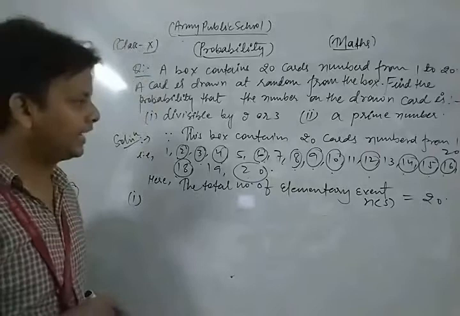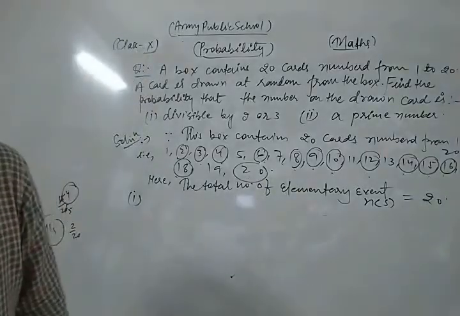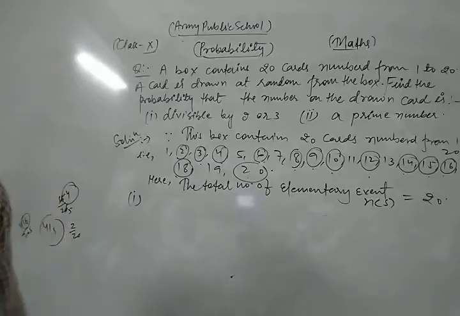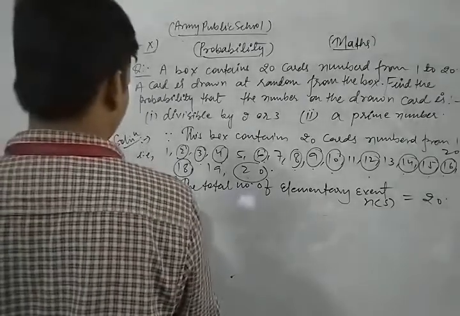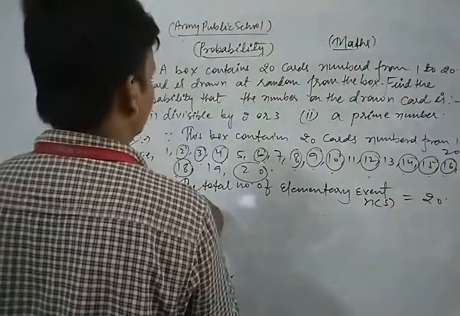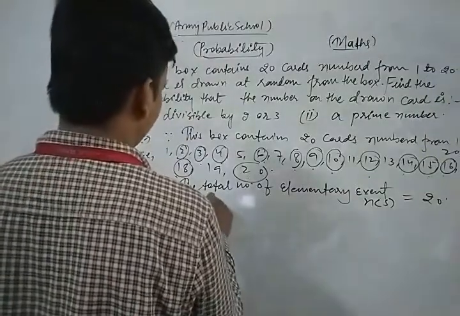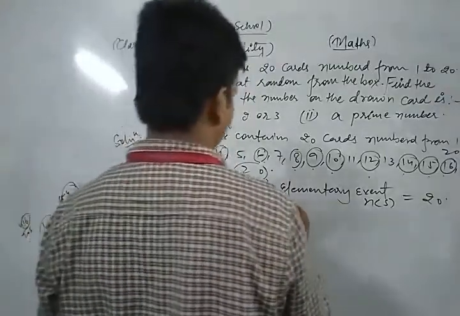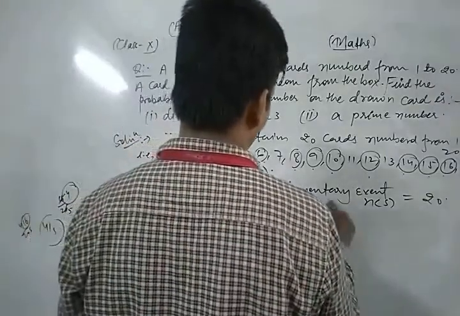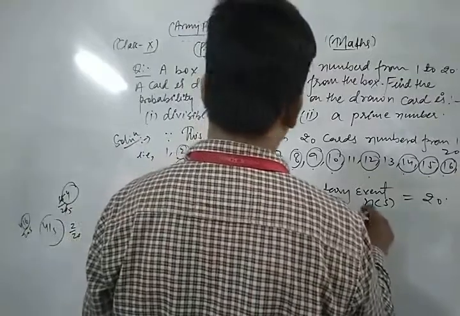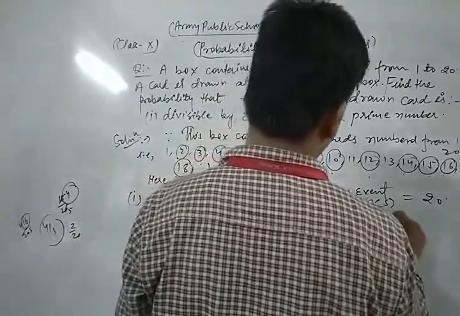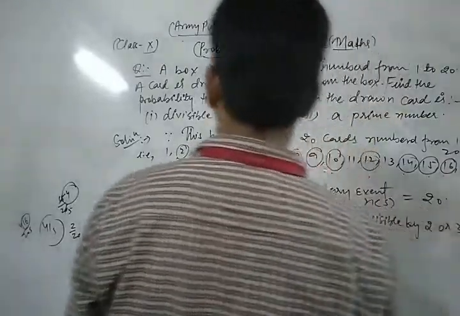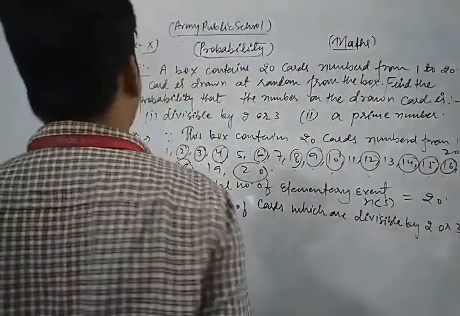So in this way, the total number of cards which are divisible by 2 or 3 is, how many cards are there?